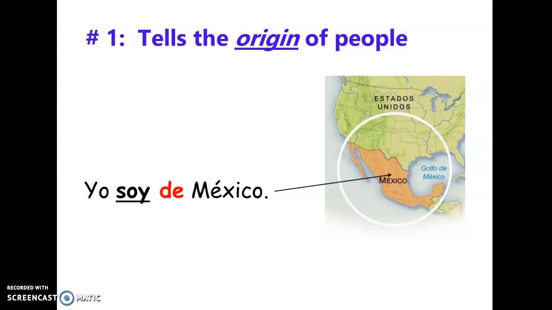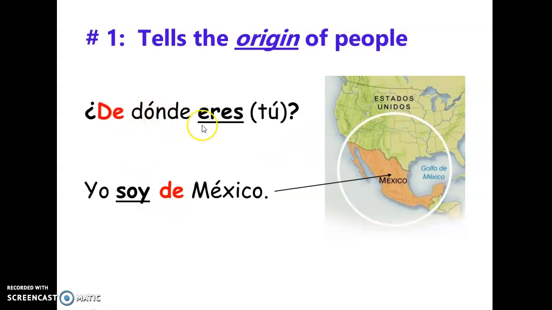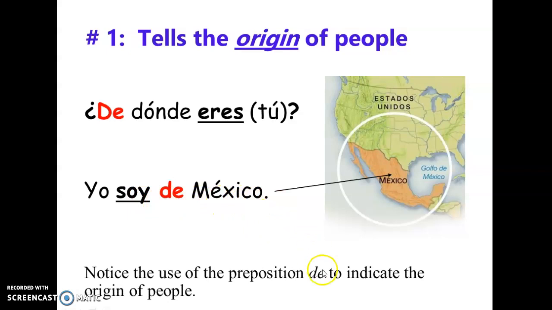The first one is about the origin. So if we are talking about someone's origin or the origin of a thing or a product, we will use the verb ser. Okay? So, ¿de dónde eres tú? Where are you from? Yo soy de México. So the person is answering, I'm from Mexico. Okay? ¿De dónde eres tú? Yo soy de México. So here's my verb, I am. And we need to use the preposition de because we're saying from, the origin of someone.